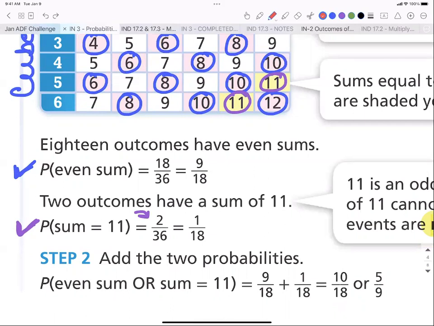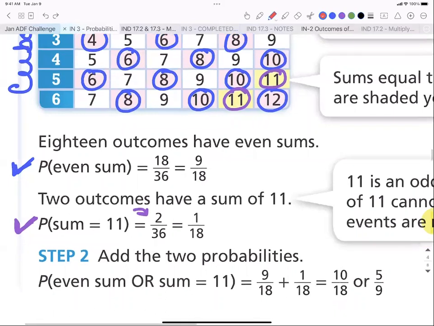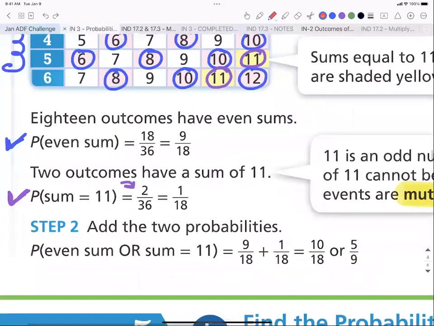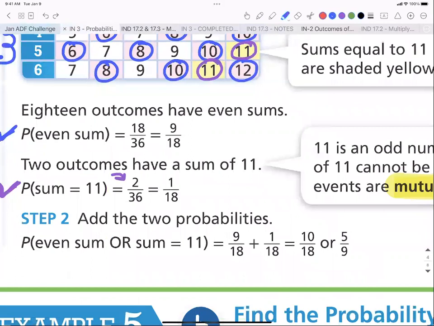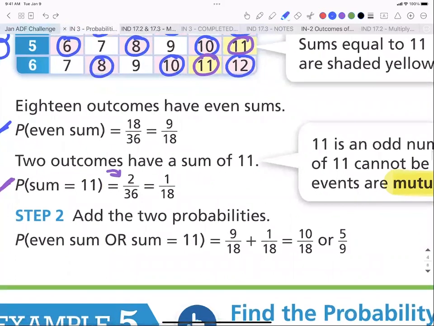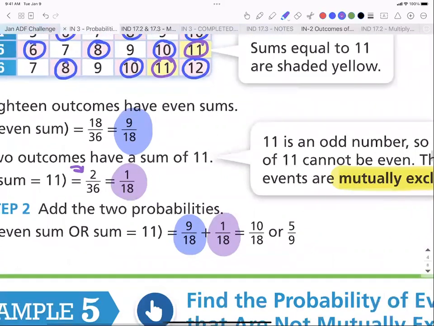Again, okay, so I kind of lost track. I was looking at the clock and I lost my train of thought. So what they've done now is they've added, right? Let me highlight this in the color I've done it. Here is the probability of us even, and they've put it here. Here is the probability that they found of a sum of 11, and they've put it here. And they added them together, and they got 10/18, and then always reduce if you can. So the final answer here is 5/9.